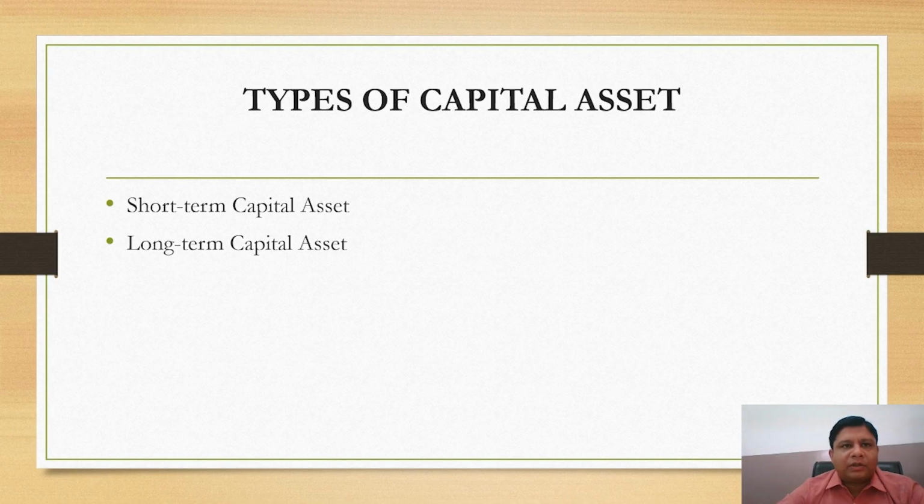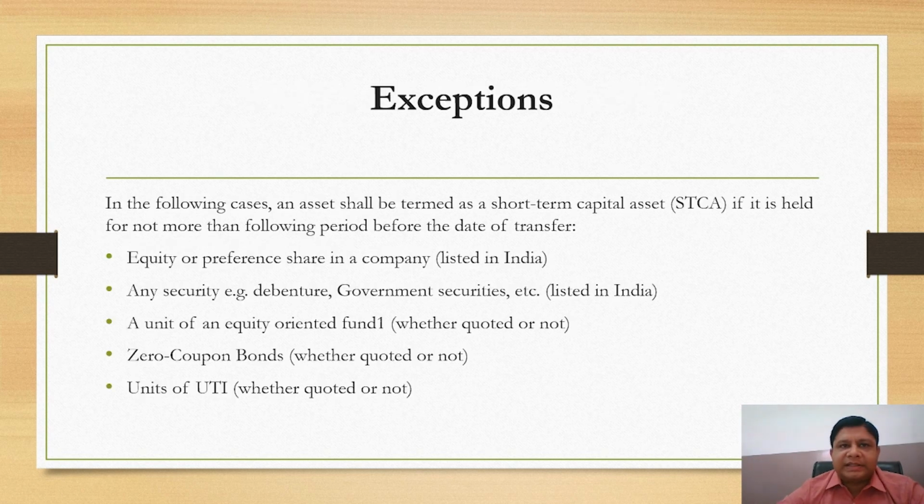Next, we will talk about types of capital assets. One is short-term capital asset and another is long-term capital asset. A short-term capital asset means a capital asset held by an assessee for not more than 36 months immediately before the date of transfer, whereas a capital asset which is not a short-term capital asset will be treated as a long-term capital asset. In the following cases, an asset shall be termed as a short-term capital asset if it is held for not more than the following period before the date of transfer.